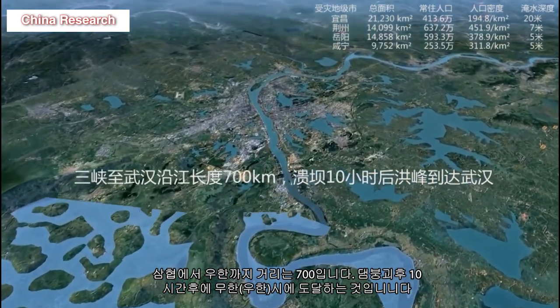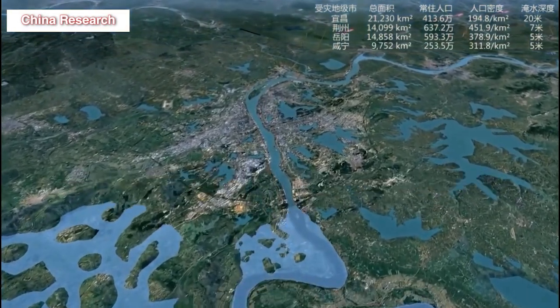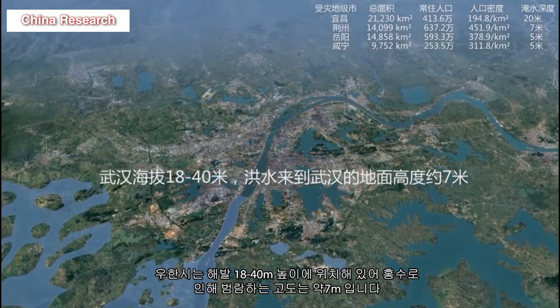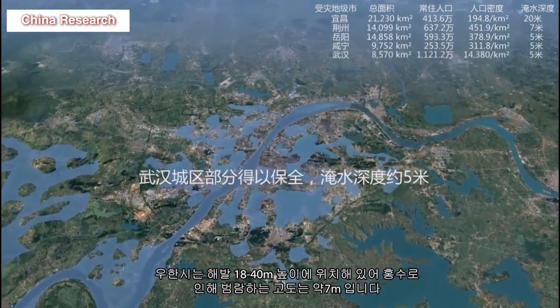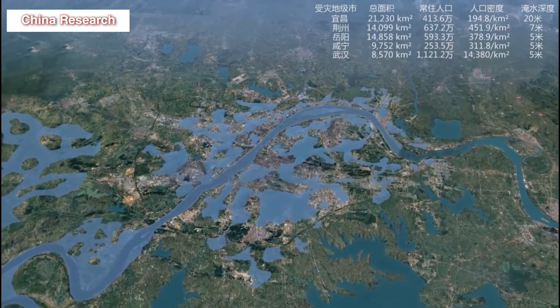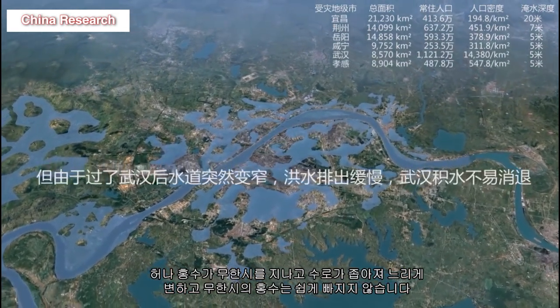about 7 meters. The center of Wuhan will not suffer much damage, and the depth of the water is 5 meters. However, the flood passes through Wuhan and the waterway narrows, making it slow, and the flood of Wuhan City does not fall out easily.